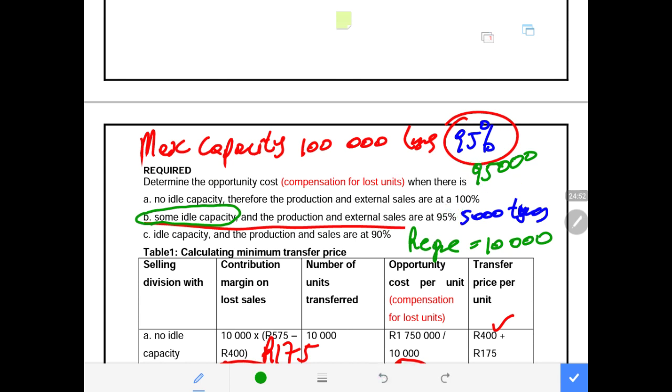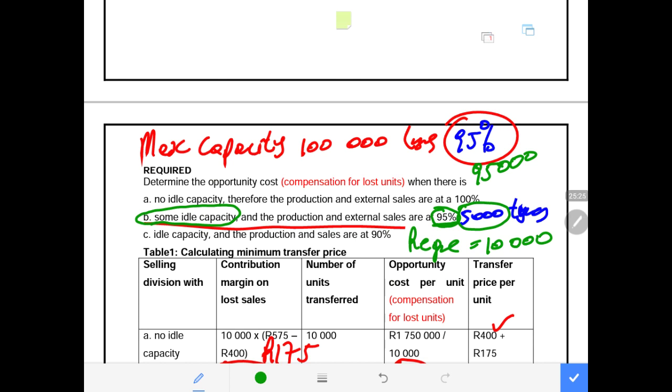Meaning now the organization will increase its capacity to become 100%. I want to repeat that one. Now they are at 95%. In order for them to be able to transfer the 5,000 as available to the Mountain Park Division, they need to increase from 95% capacity to 100% capacity. But the 5,000 is specifically produced in order to be transferred to one division, which is the Mountain Park Division.